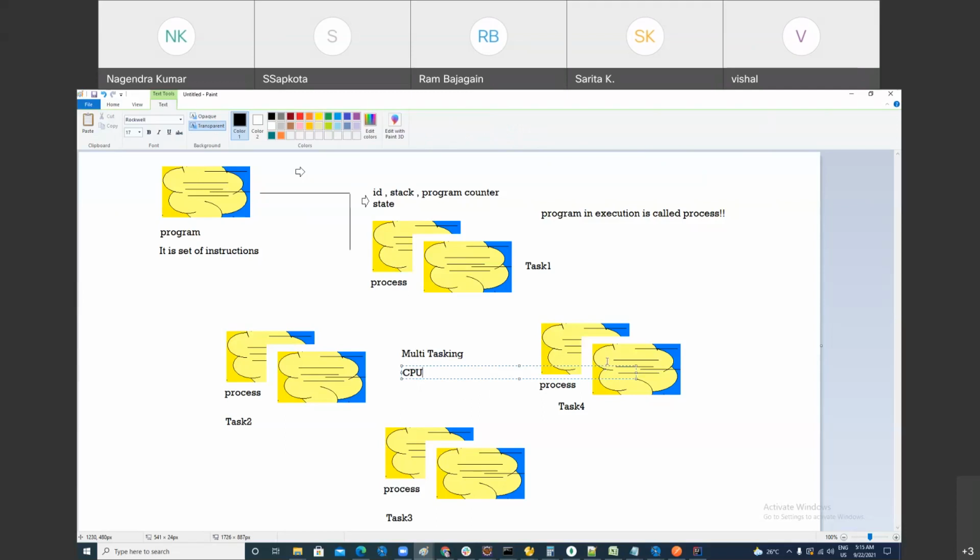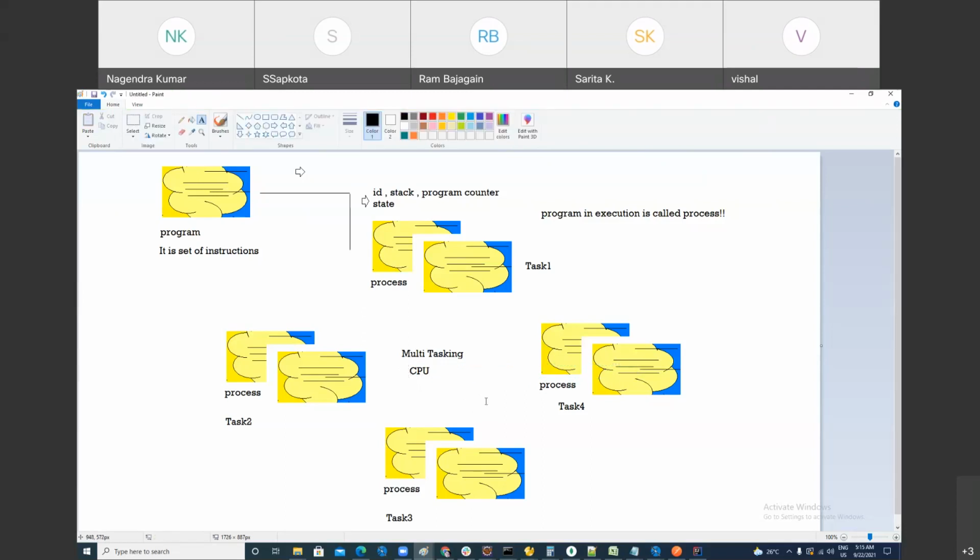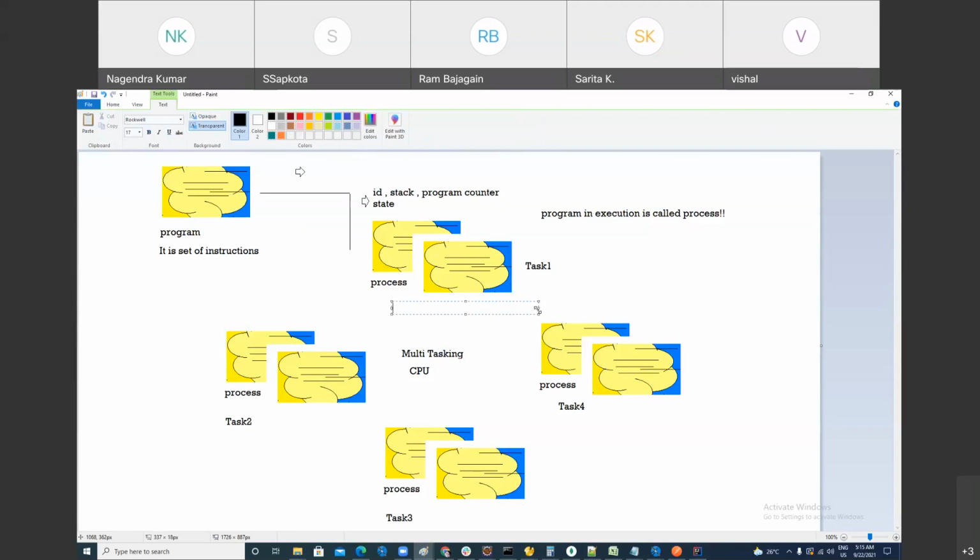When you are driving your car, you do multitasking. You may be driving your car, playing songs, listening to songs, watching many things all together. A lot of things you do at the same time. Similarly, the operating system performs multitasking. But how? Actually, it uses the concept of a process, right? One task is performed by one process.